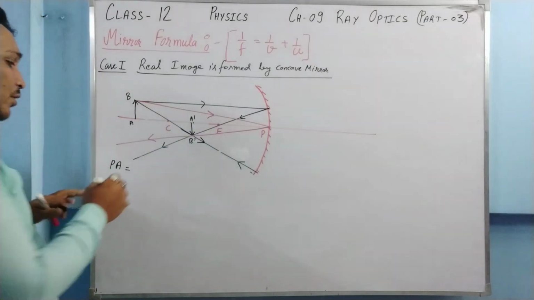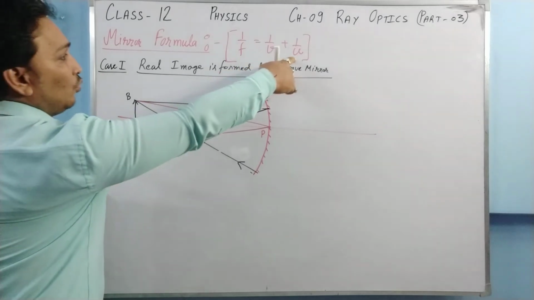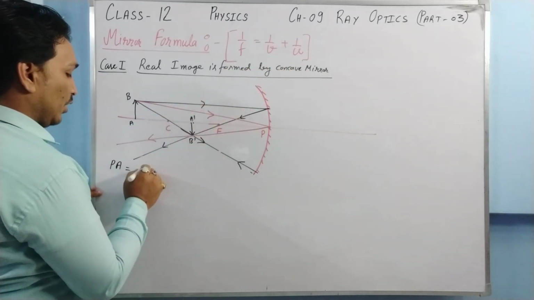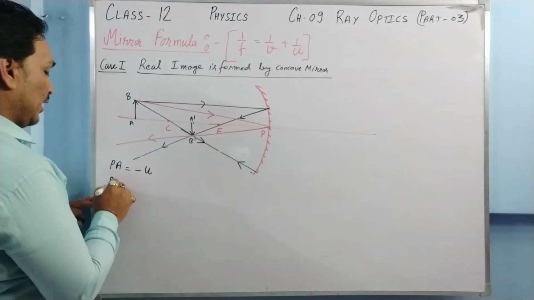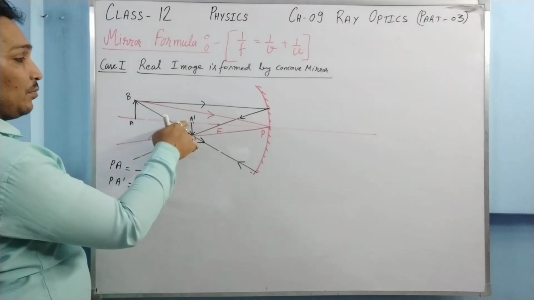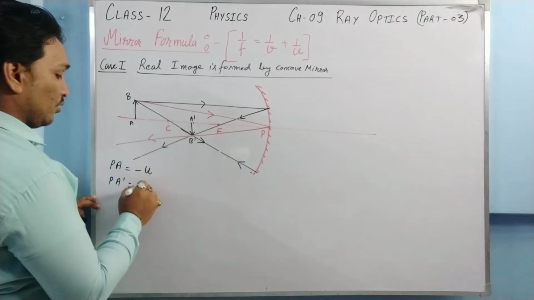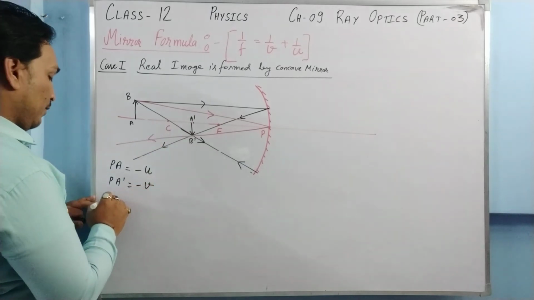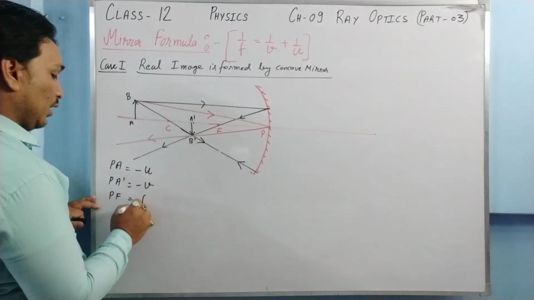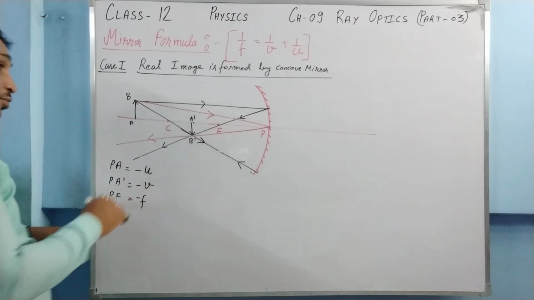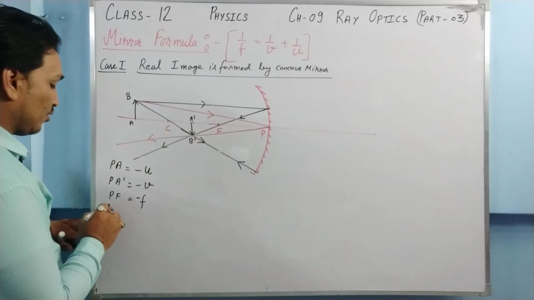So the object distance, which is denoted by small u, is taken negative, so it will be minus u. PA dash, A dash is the image, so PA dash will be the image distance. Again it is going in this direction only, so it will be minus v. PF will be our focal length, that is your f, and it has to be negative because again it is going in this direction.